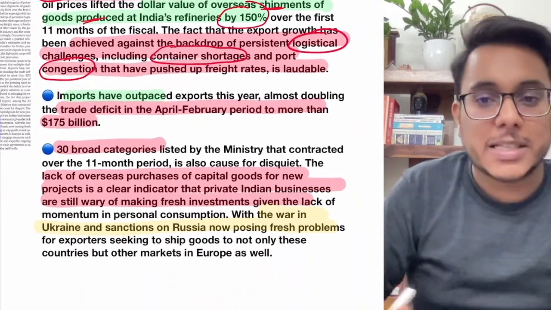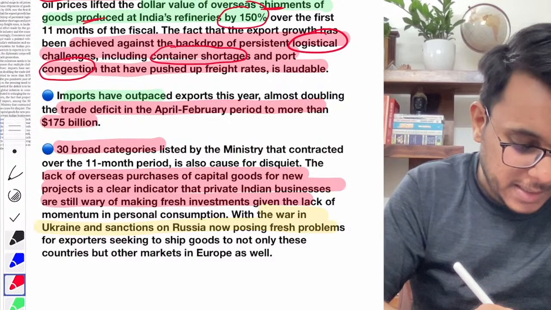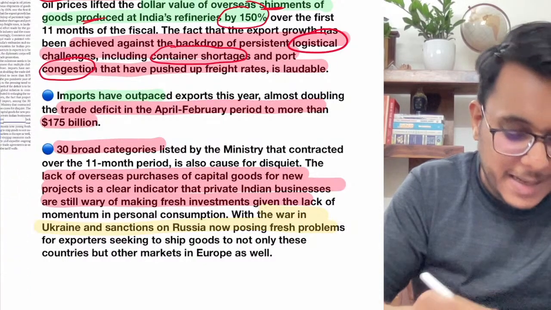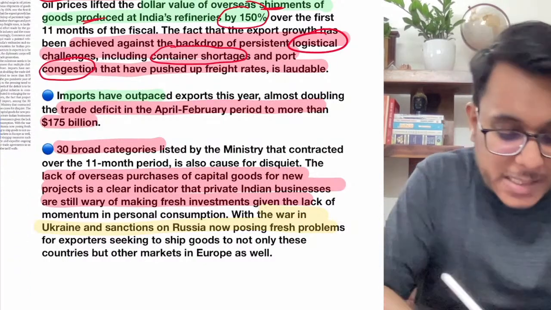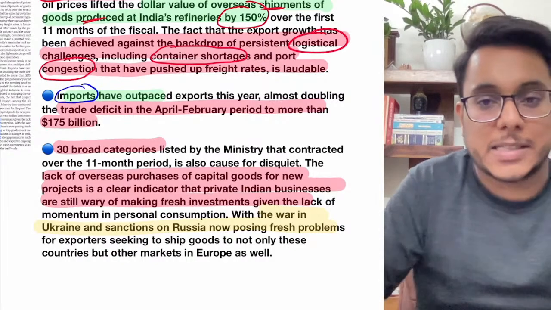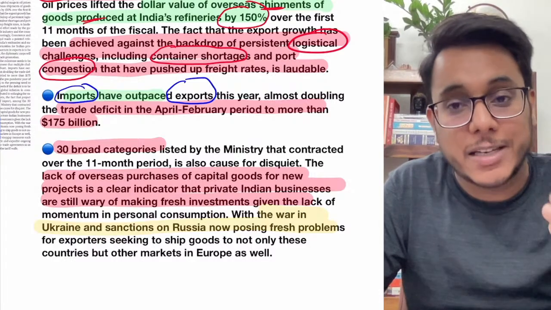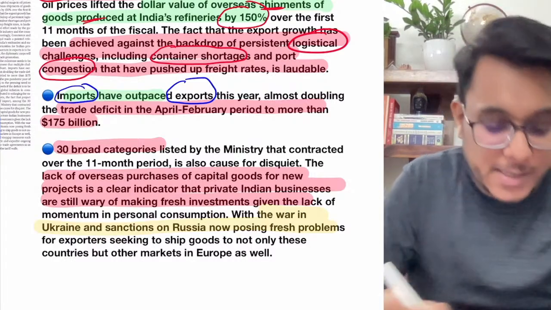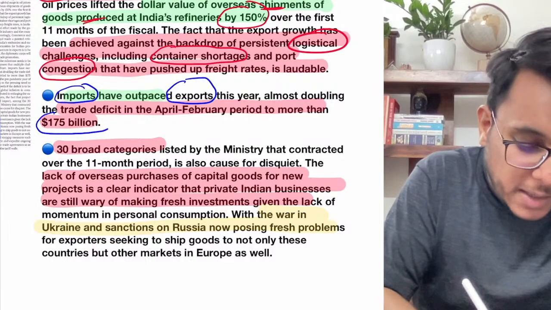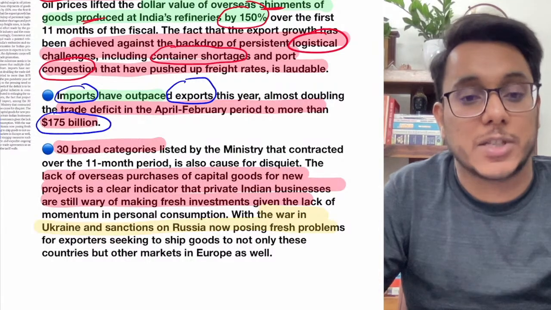But there are certain concerns also in this particular direction. What are the concerns? Concern number one is that the exports increased, but the imports have also increased, and the imports have outpaced the exports. They have increased so much that our trade deficit has reached $175 billion, which is very high.